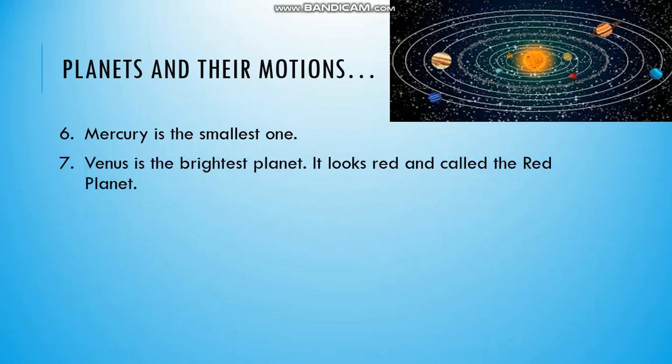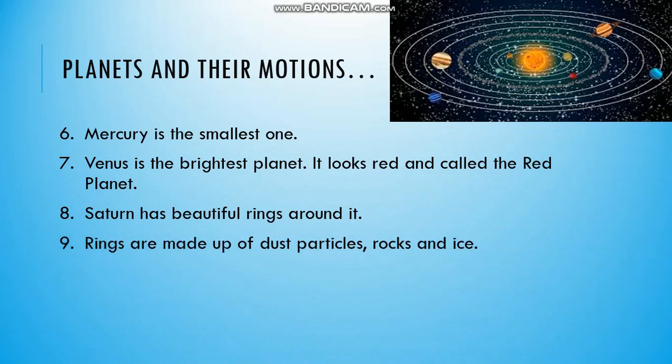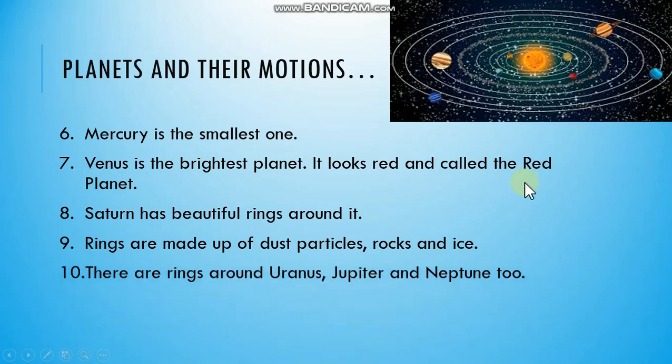Venus, it is the brightest planet. It looks red and also known as red planet. Saturn, it has beautiful rings around it. Rings are made up of dust particles, rocks and ice. See in this image, this is your Saturn and it is having the rings around it. There are rings around Uranus, Jupiter and Neptune also.